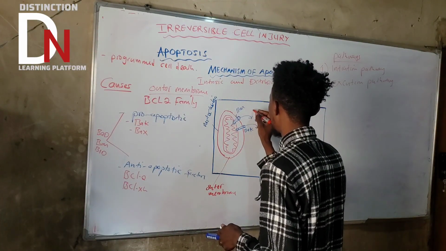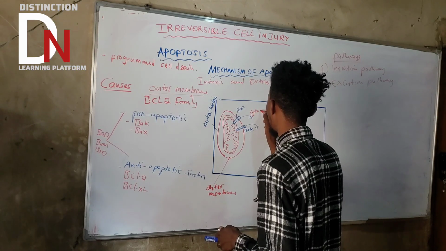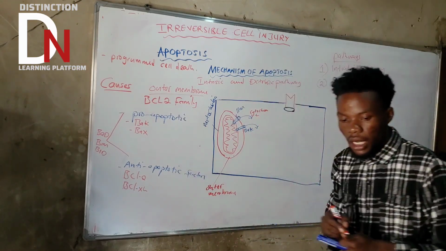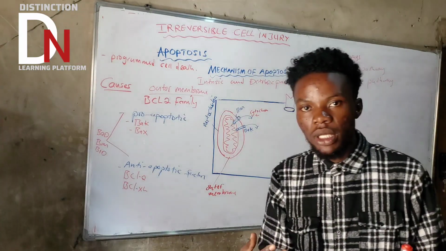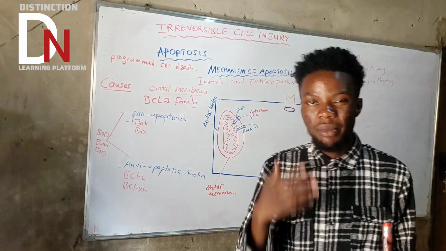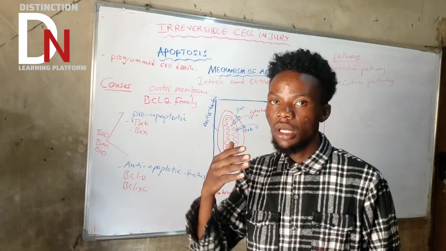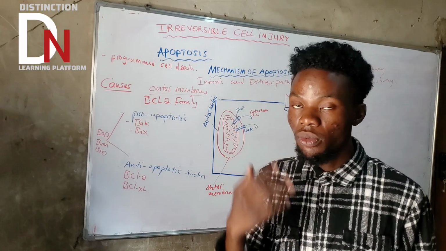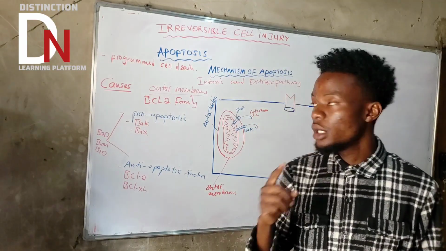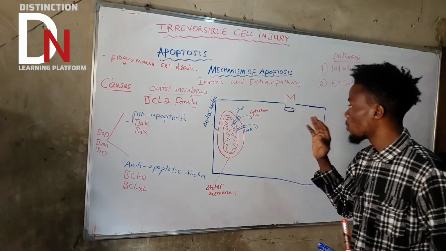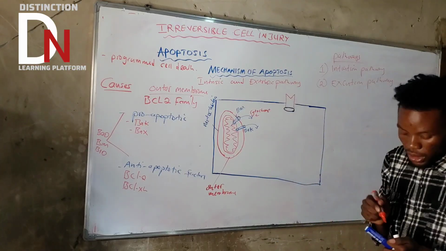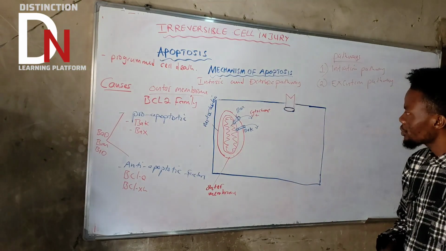Cytochrome C and other proteins that promote apoptosis. There are a lot of proteins in the mitochondria, but the most important thing that's going to leak out after the mitochondrial membrane permeability is increased is cytochrome C. Make sure that you know cytochrome C is the one that leaks out from the mitochondria.